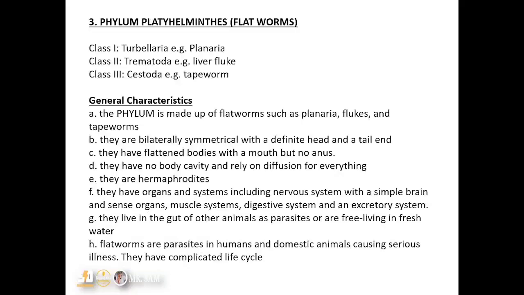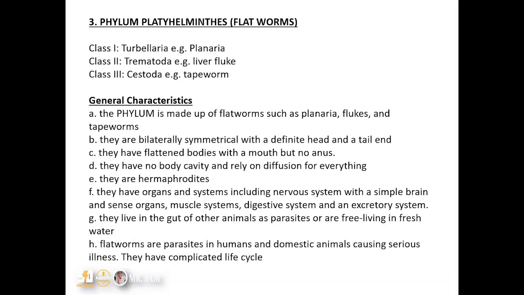Then we have general characteristics for the phylum Platyhelminthes. It is made up of flatworms such as planaria, flukes, and tapeworms, and they are bilaterally symmetrical with a definite head and a tail end. So you can pause this video and go back and answer the question what we mean by an organism having bilateral symmetry. We explained it earlier, and let's see if you can remember it.